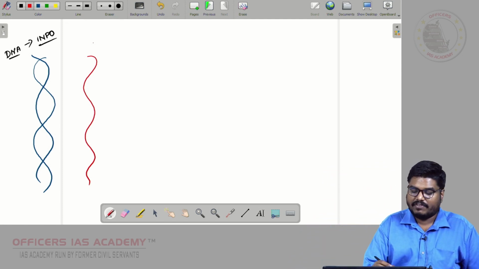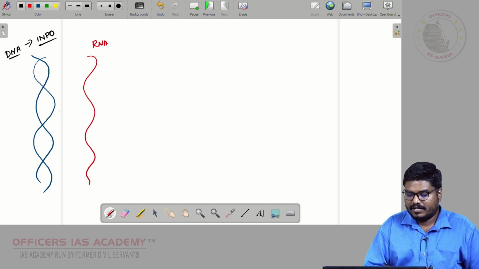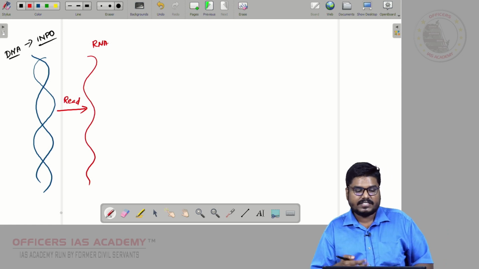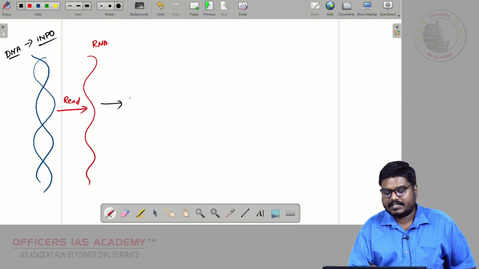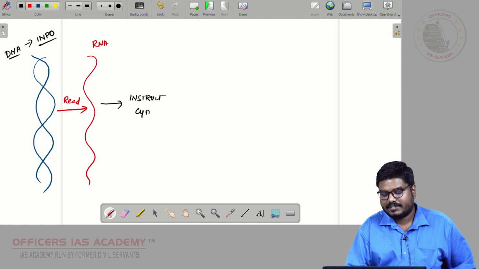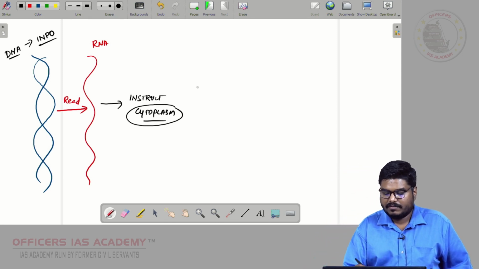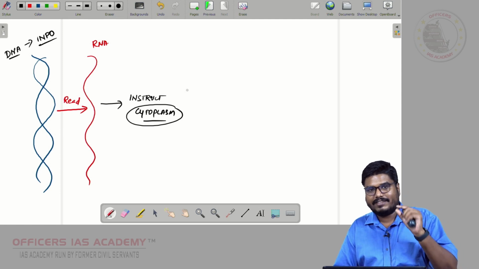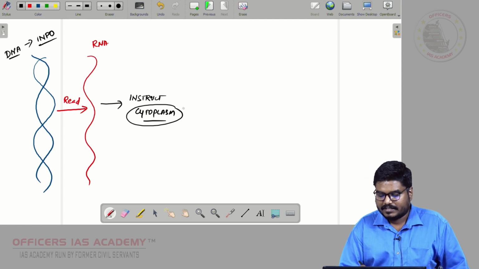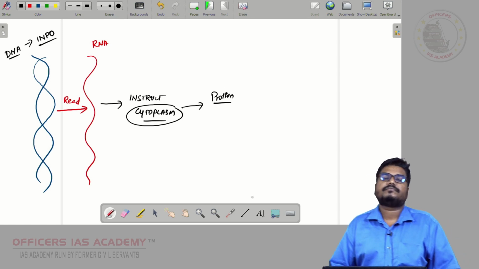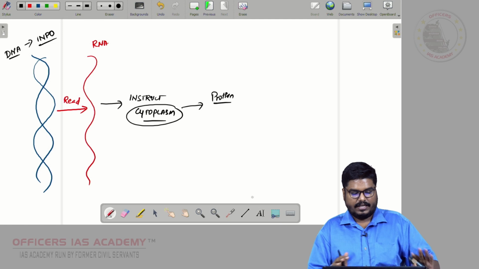Now what is the role of RNA? This RNA will read the information in DNA and it will instruct the cytoplasm. It will give instruction to cytoplasm. So cytoplasm is also one component found in the cell. Now this cytoplasm is going to produce protein, is going to manufacture protein, right? Keep this basics aside.